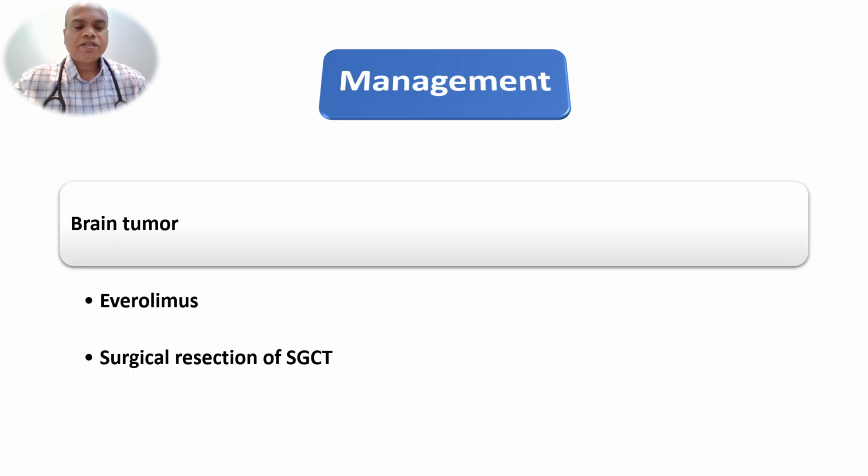For brain tumors, everolimus, which is an anti-neoplastic actually, can be tried pharmacologically, and another option is surgical resection of subependymal giant cell tumors.